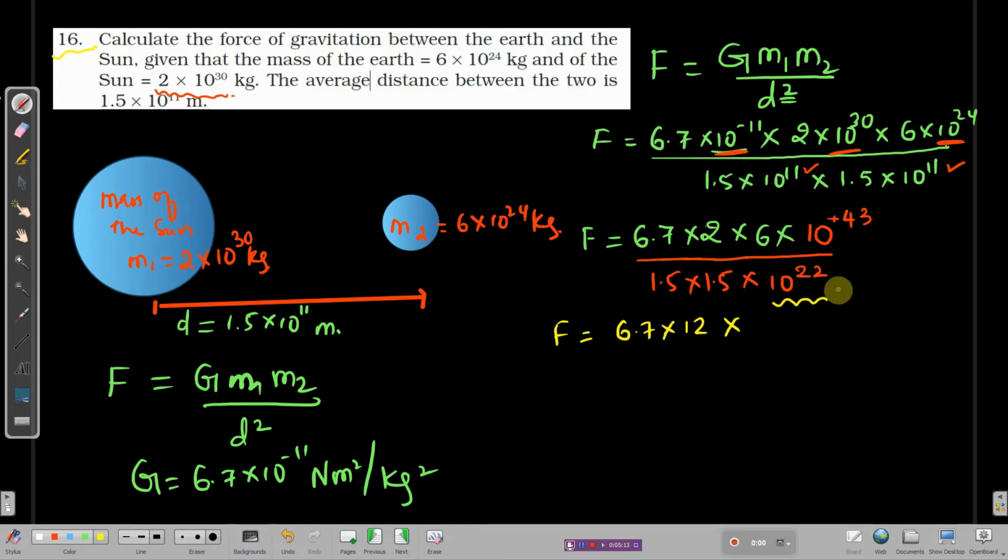Just bring this 10 power 22 over to the top. You know, when the powers are in the denominator and positive, it turns out to be negative. So it will be 10 power 43 into 10 power minus 22. Bases are the same, powers can be added. 43 minus 22 will be what? It is going to be 21. Alright, so I'm going to write down here 10 power 21. Down in the denominator, you have 1.5 into 1.5.